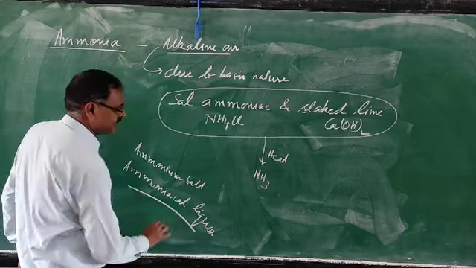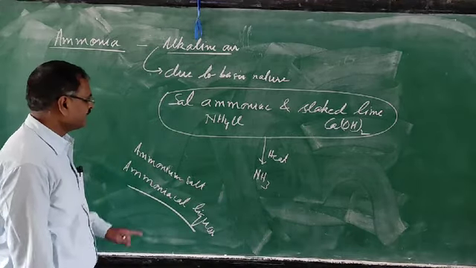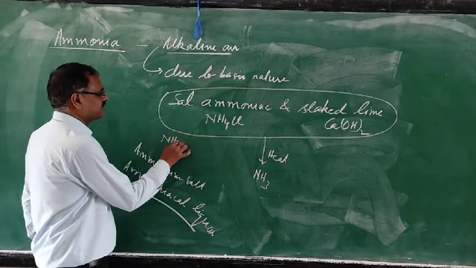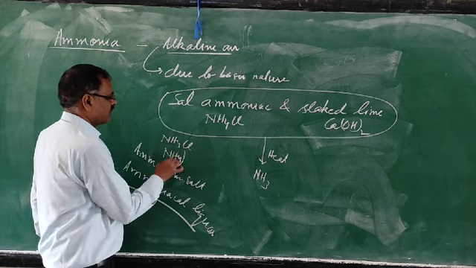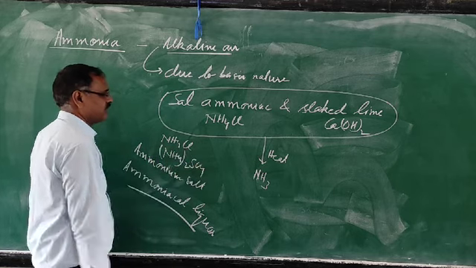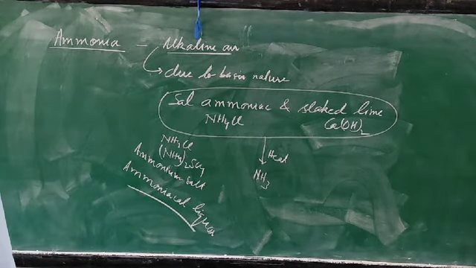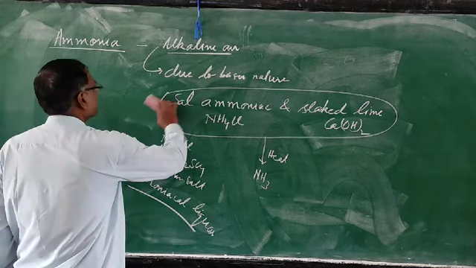What is ammoniacal liquor? An aqueous solution of ammonia is called ammoniacal liquor, and ammonium salt means wherever the ammonium ion is there, like ammonium chloride, ammonium sulfate, ammonium nitrate. So this introduction part is over; you can read it from the book. Next one is preparation of ammonia.